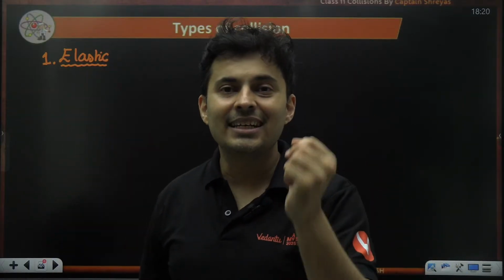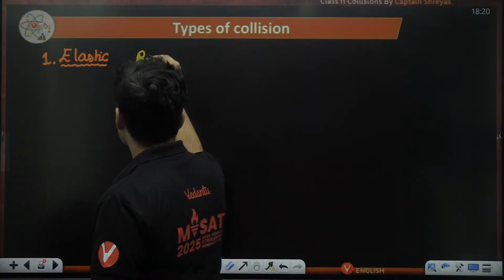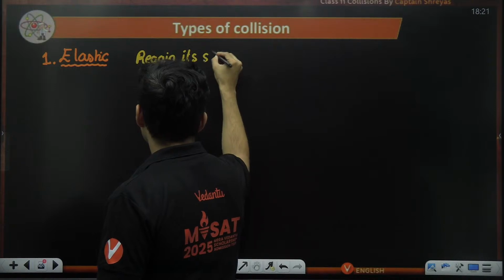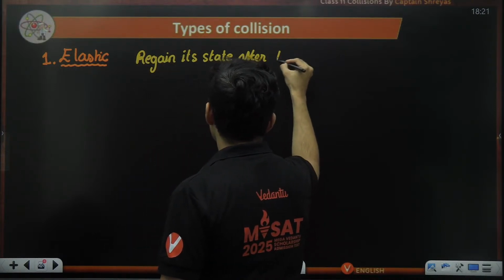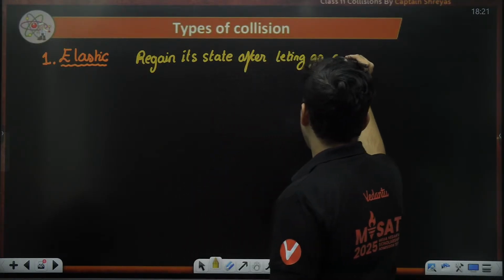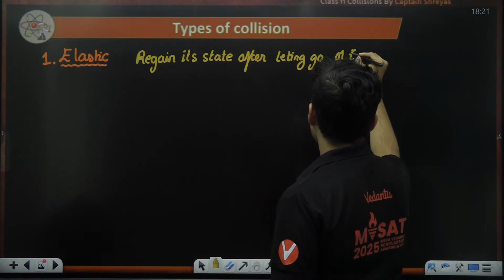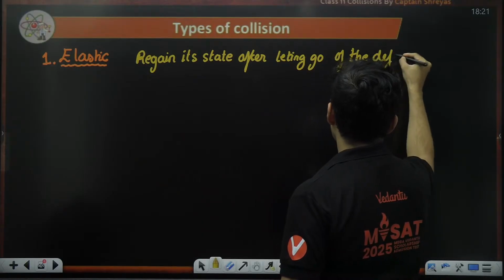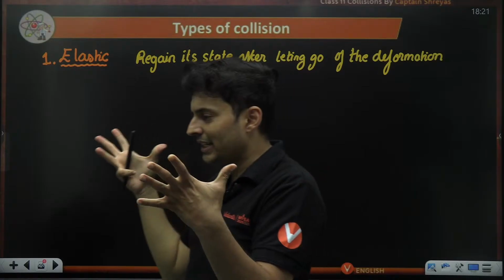So that is elastic. So elastic means it should regain its state after letting go of the deforming force or the deformation. So it has been deformed, you let it go, it comes back.